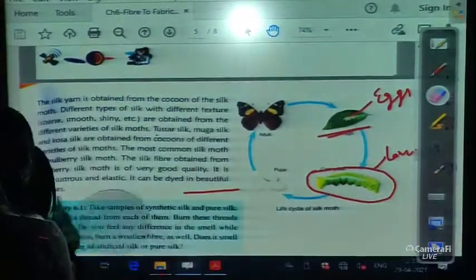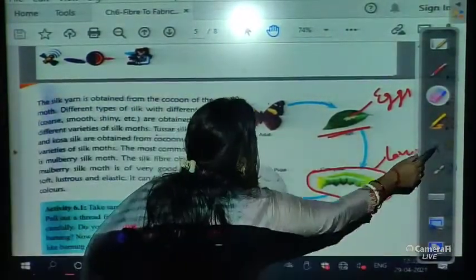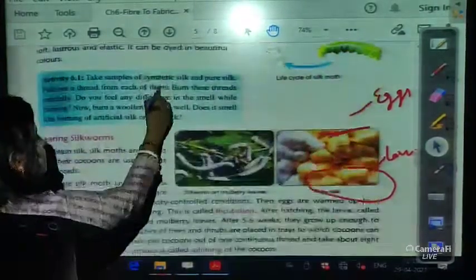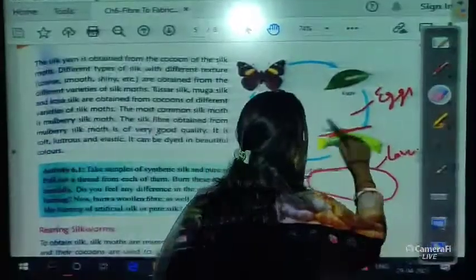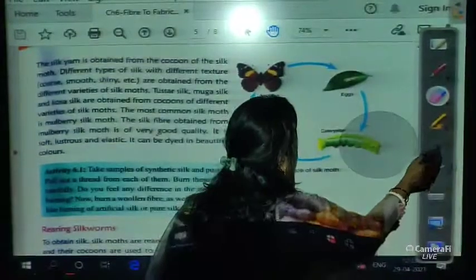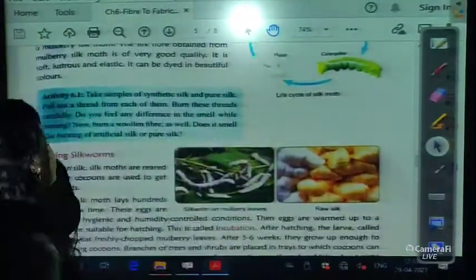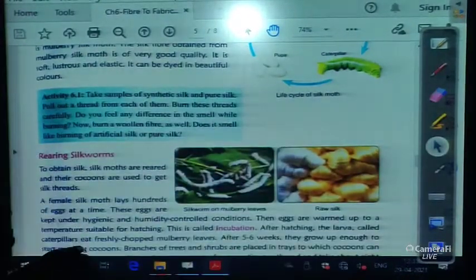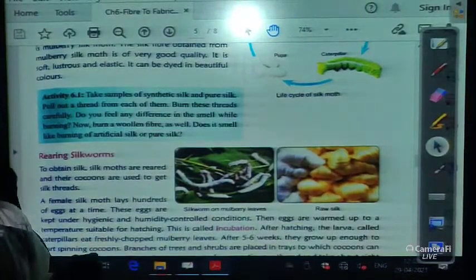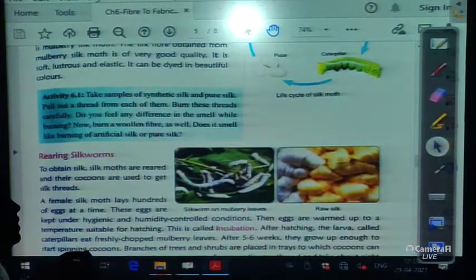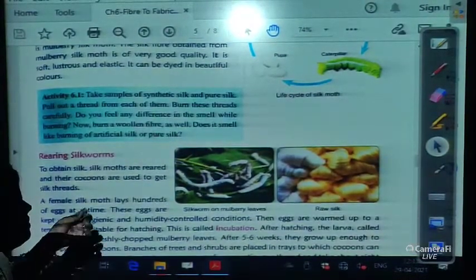Now there is an activity you need to do. What is the activity? Take a sample of synthetic silk and pure silk. Ask your mother, I hope your mother has a silk sari.